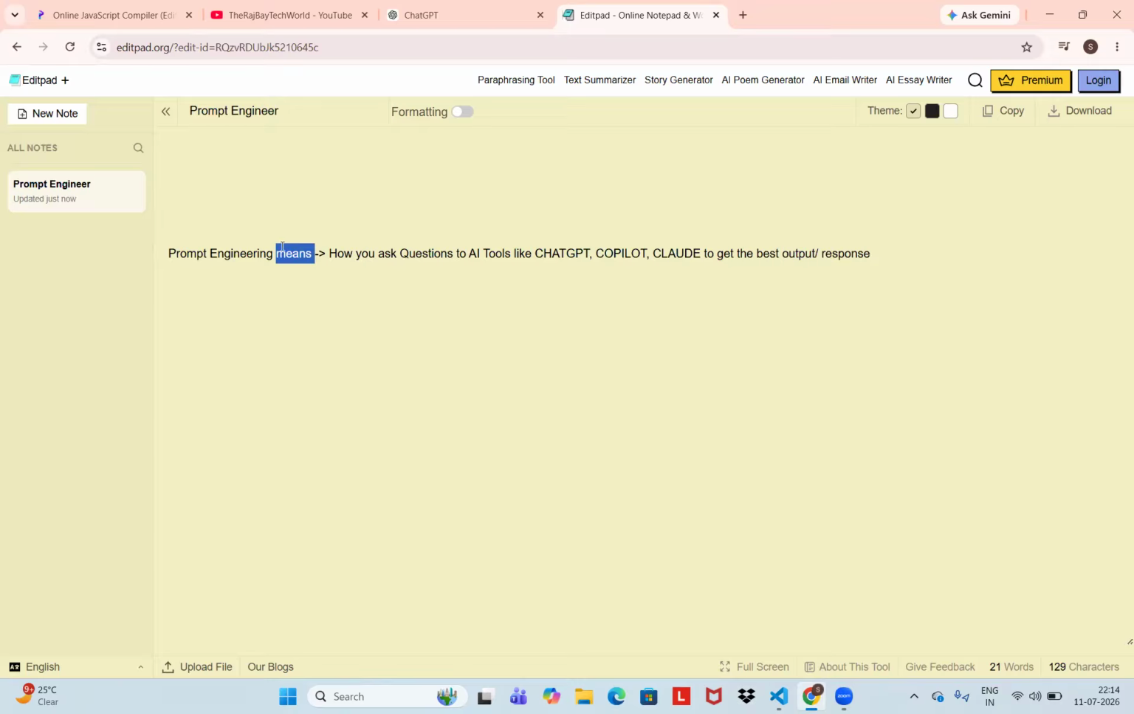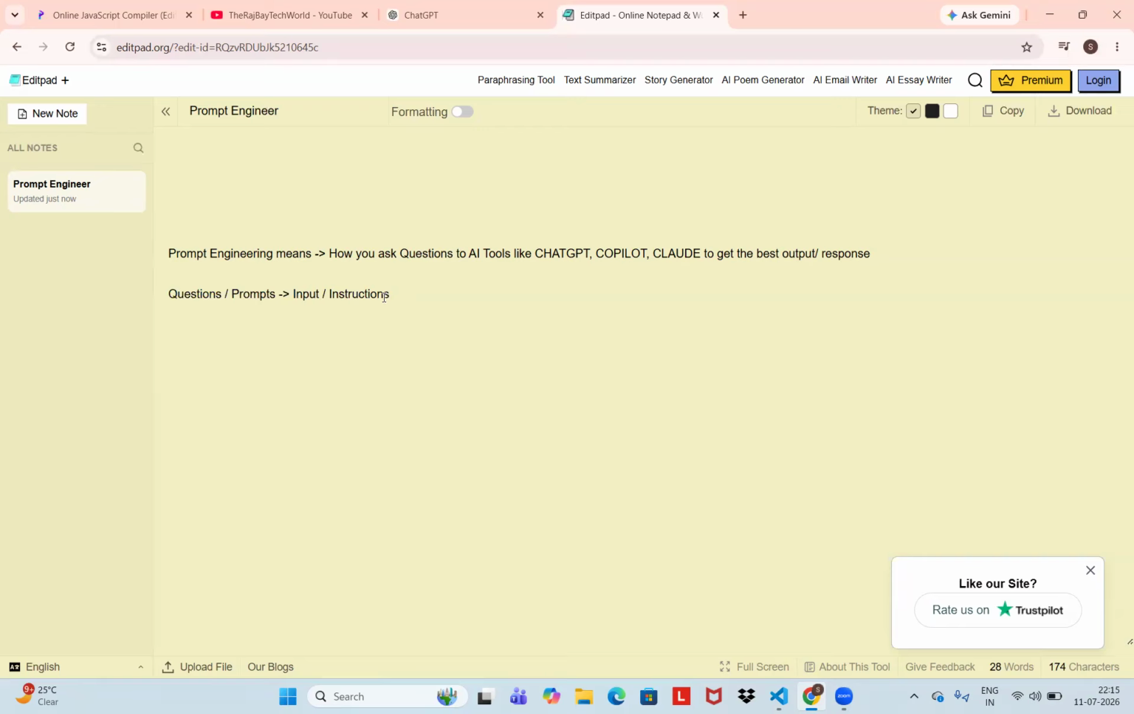See, how you are going to ask questions to AI tools like ChatGPT, Copilot, Claude to get the better response or to get the best output. So here you are going to ask questions or prompts in the name of input or instructions. So this is what you need to remember. So you are going to give in the form of input or instructions.